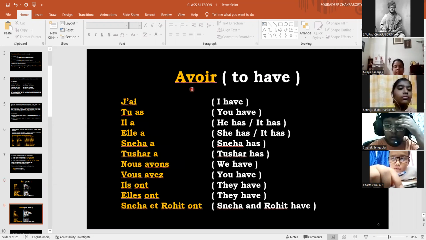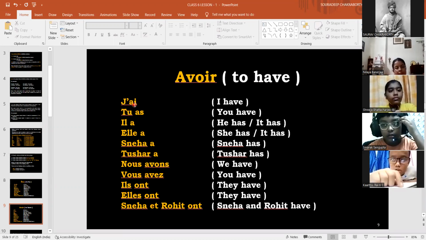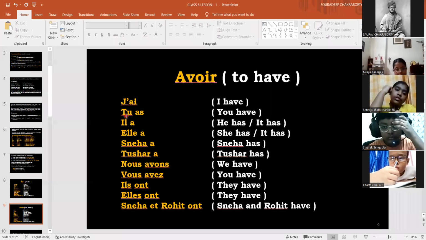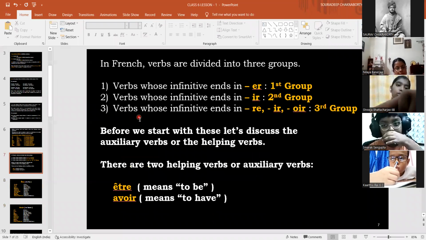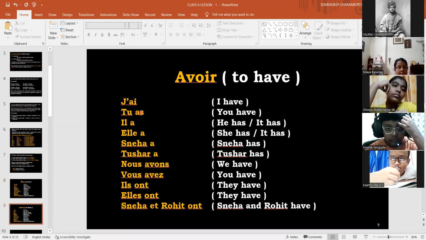So we are going to the next one, avoir. Avoir means to have. Here we see the different forms of the verb. You can see with the different pronouns how it is written. J'ai, tu as, il a, elle a. This is ai, this is as, and here in this one, a.